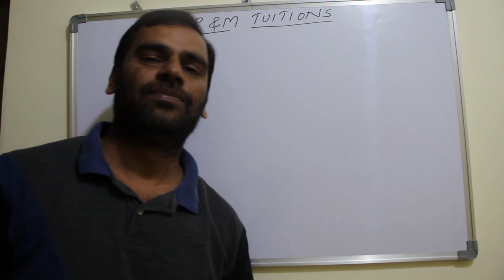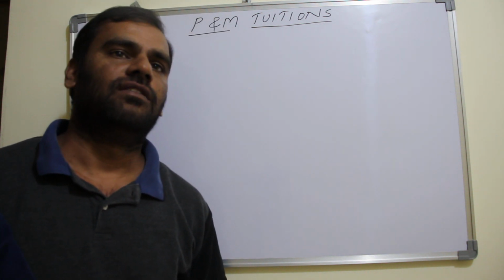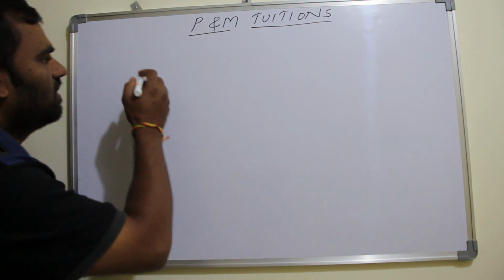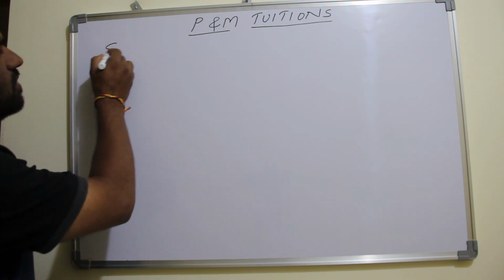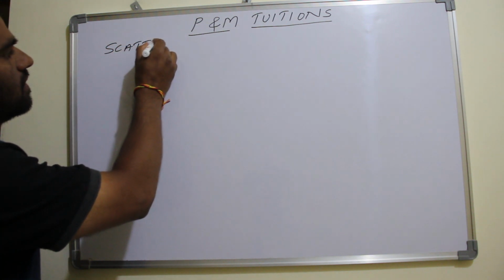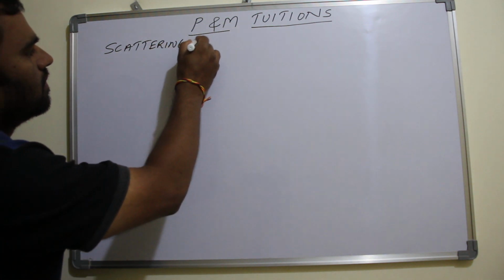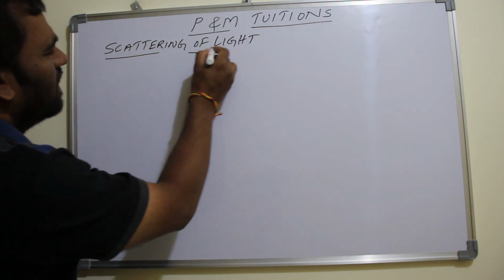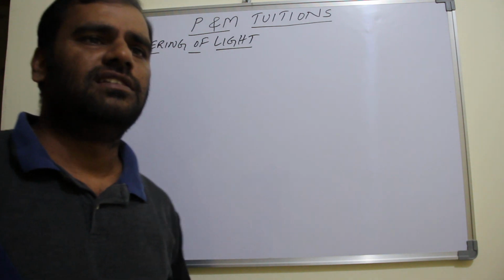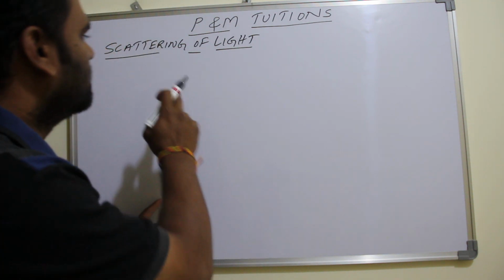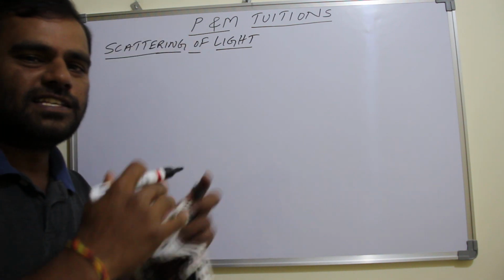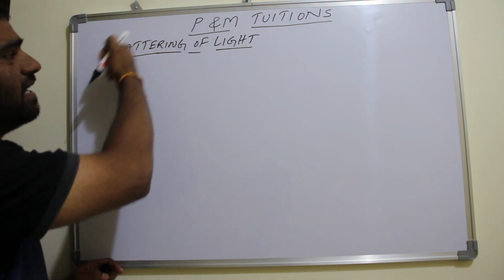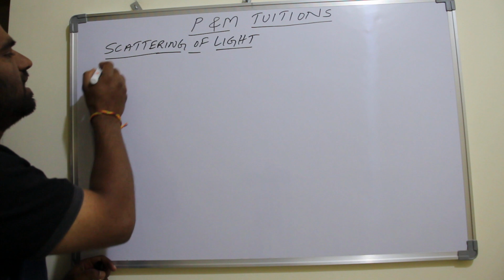So today in this video class, we are going to understand scattering of light. What is scattering of light? Normally, what is the meaning of scattering? Scattering means spreading. Spreading of light in all directions is called scattering.